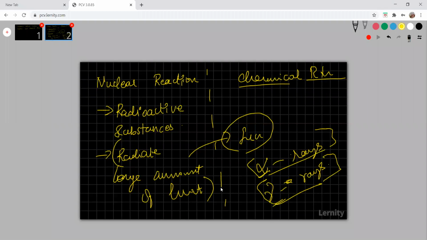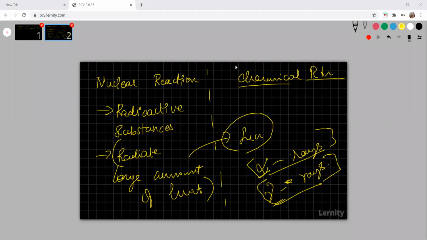Radiotherapy. In radiotherapy, these radioactive rays are passed into the human body so that they kill the cancer cells. These rays are highly powerful and highly penetrating. See, listen here. Visible light, from a tube light or some sunlight that you get, if you stand before the sunlight, what happens?